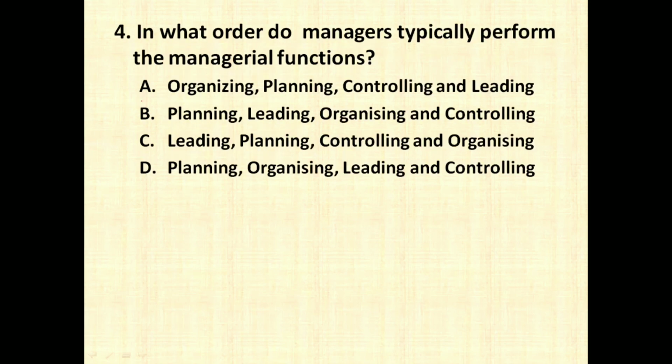In what order do managers typically perform the managerial function? Organizing, planning, controlling, leading. Planning, leading, organizing, controlling. Leading, planning, controlling, organizing. Planning, organizing, leading and controlling. So always remember, we always start with planning. So we have 2 options of planning. Once we plan, we organize things, and then comes leading, and always last comes controlling. So option number D is going to be the right sequence of the managerial functions.